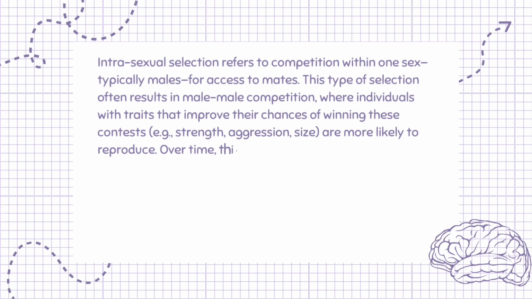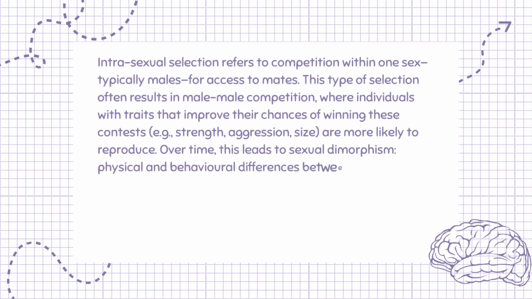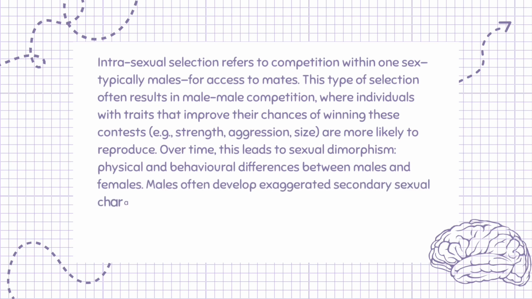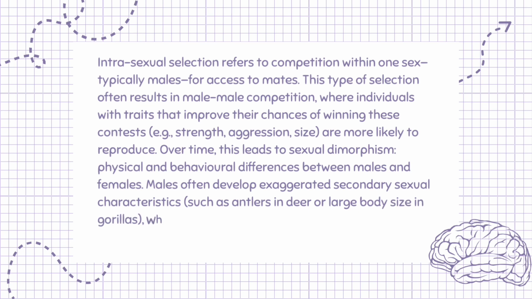Over time, this leads to sexual dimorphism, physical and behavioral differences between males and females. Males often develop exaggerated secondary sexual characteristics, such as antlers in deer or large body size in gorillas, which signal their fitness to both rivals and potential mates.